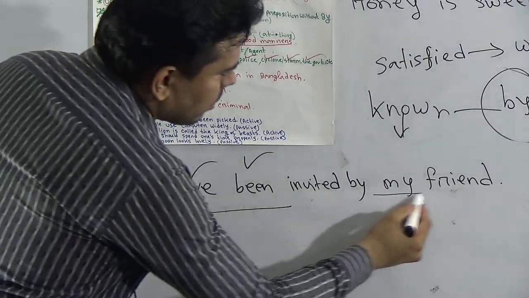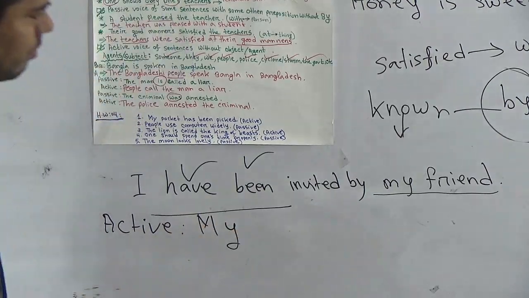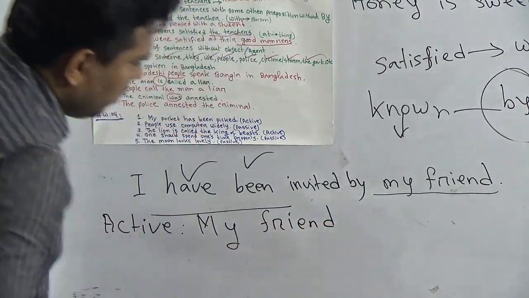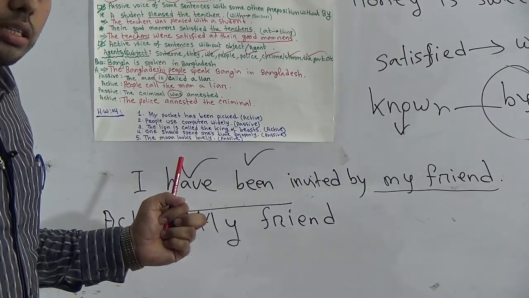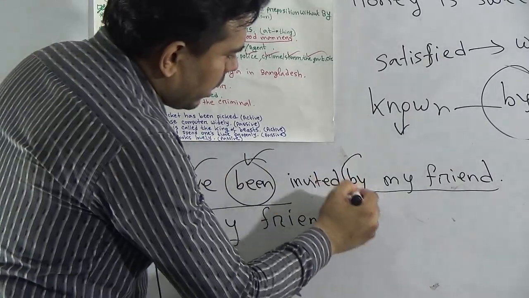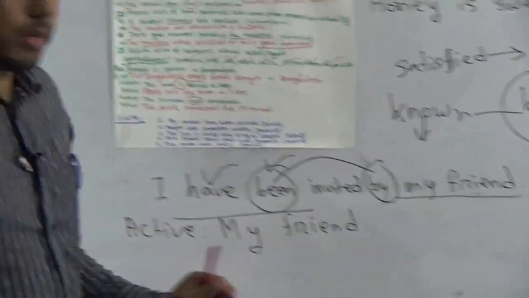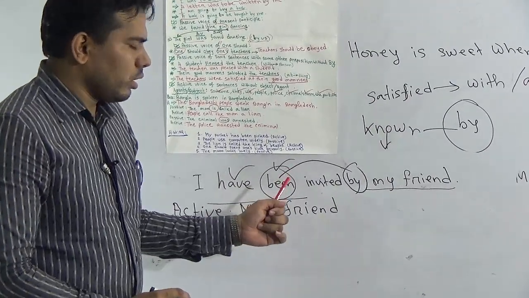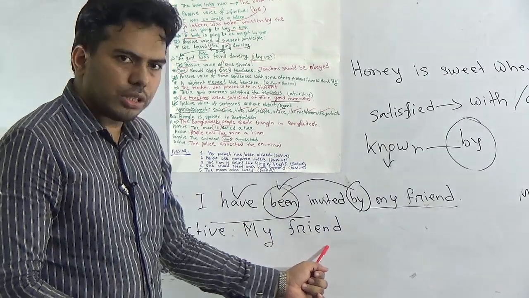First of all, write down this object as your subject form, my friend. Then you have to write the auxiliary verb because an auxiliary verb is given in your passive mode. But we can't use been and by. Omit these two, because these two parts are used here only for the sake of changing to passive mode. But now we are changing into active.